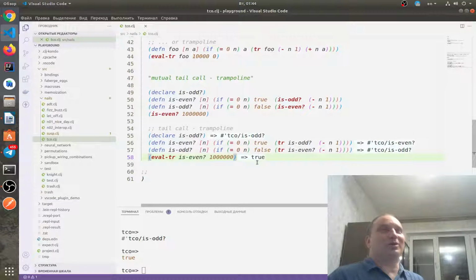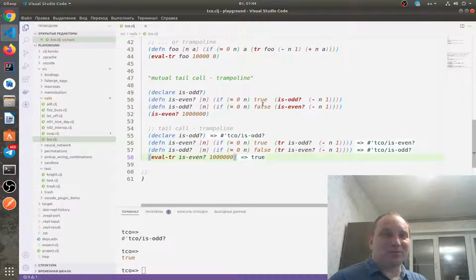So we will not have tail call optimization, in order to look into the stack traces. I'm not sure that it's a sufficient argument, but anyway, it is what it is.